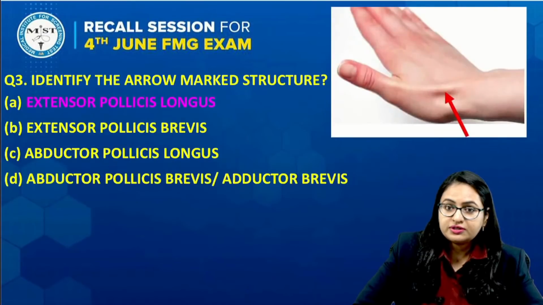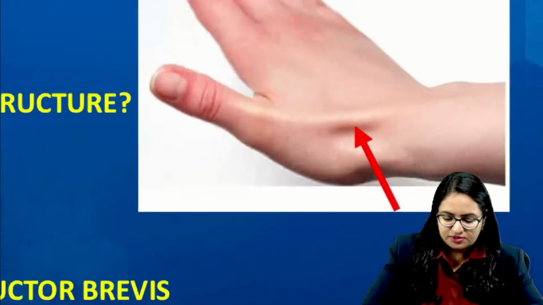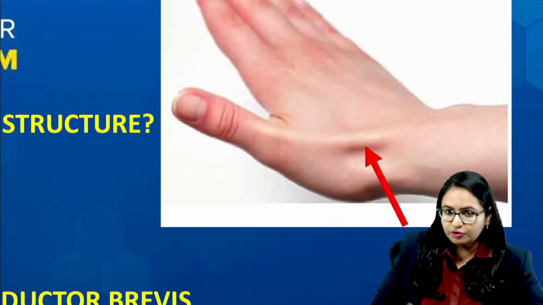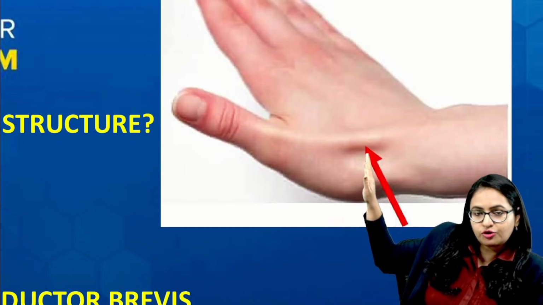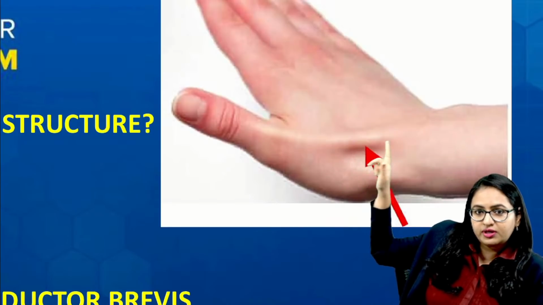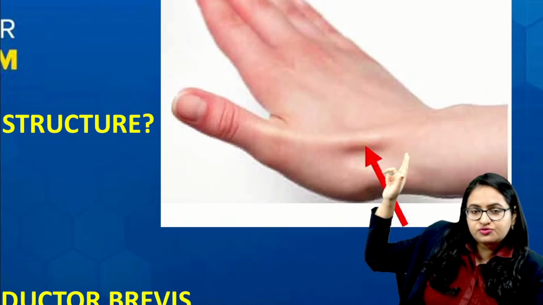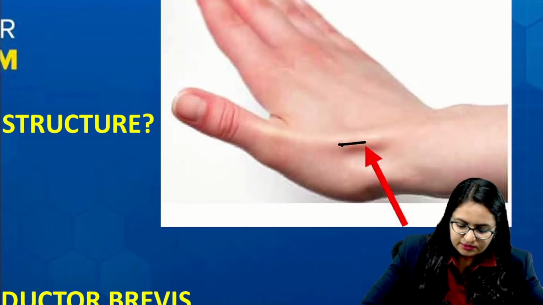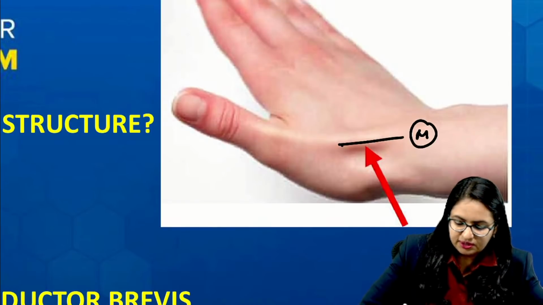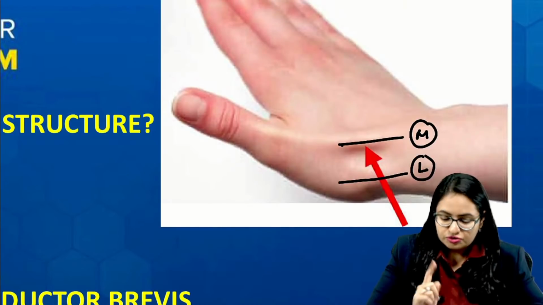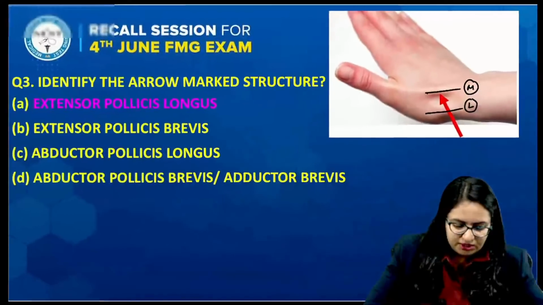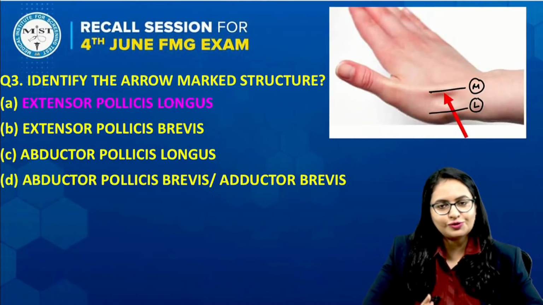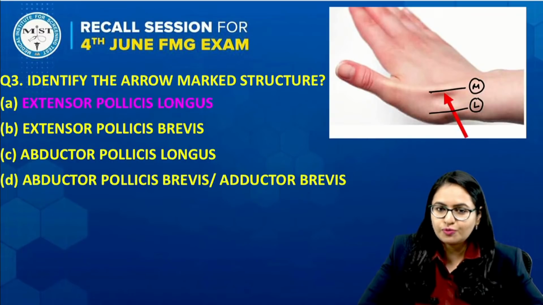How was the arrow put? The arrow was put like this. If you see this image carefully, it looks like the arrow is going towards the anatomical snuff box, but it is coming towards this margin, this raised tendon, and this is the medial boundary. Over here will be the lateral boundary. So the arrow is towards the medial boundary, and therefore the answer of this question is extensor pollicis longus.